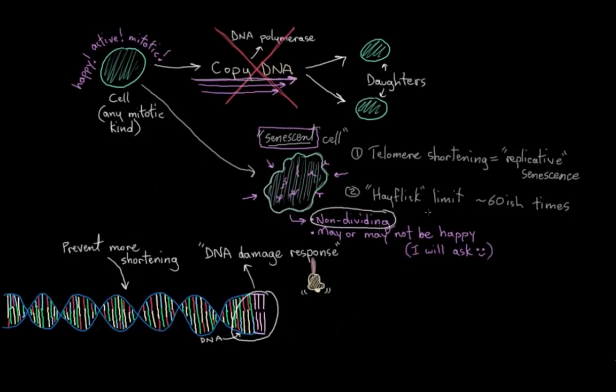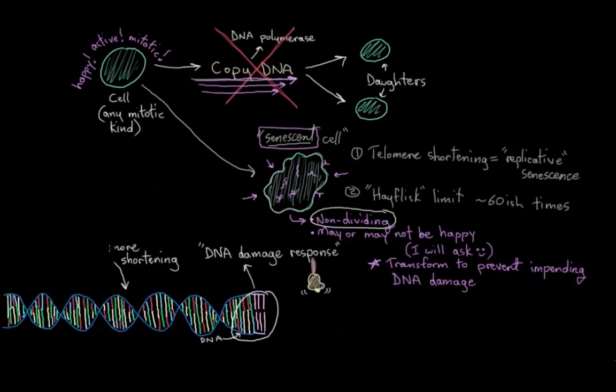And kind of the key with all roads to cellular senescence, be it through reaching your Hayflick limit, as we just saw, or through other ways, which I'll mention in a second, the key is that cells transform into a senescent state to prevent impending DNA damage from happening and causing maybe cancer or a tumor, or possibly being passed on to daughter cells. So the cell's ability to divide gets turned off.